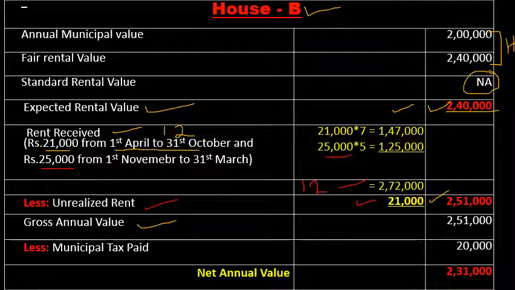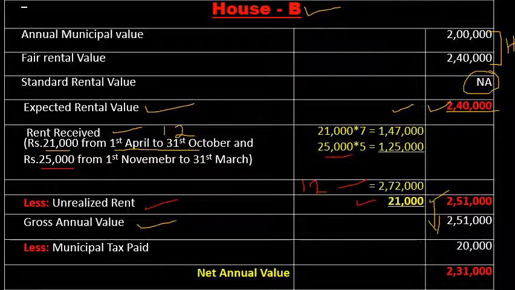So here there is unrealized rent of rupees 21,000. Therefore rent received itself is the gross annual value, 2,51,000. There is no comparison of rent received with the expected rental value because of unrealized rent.